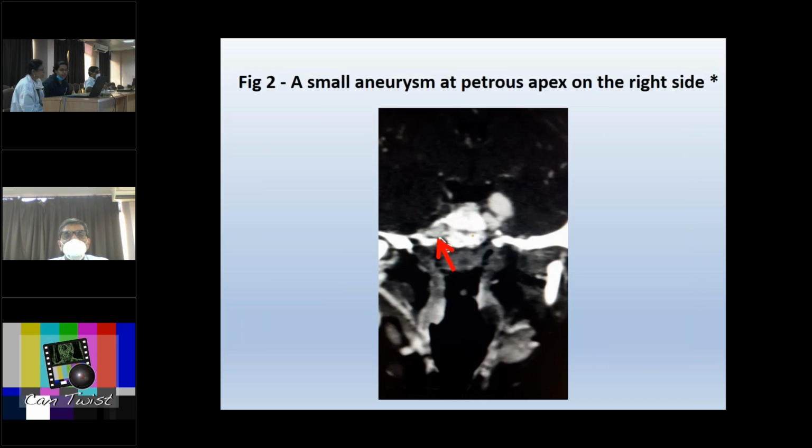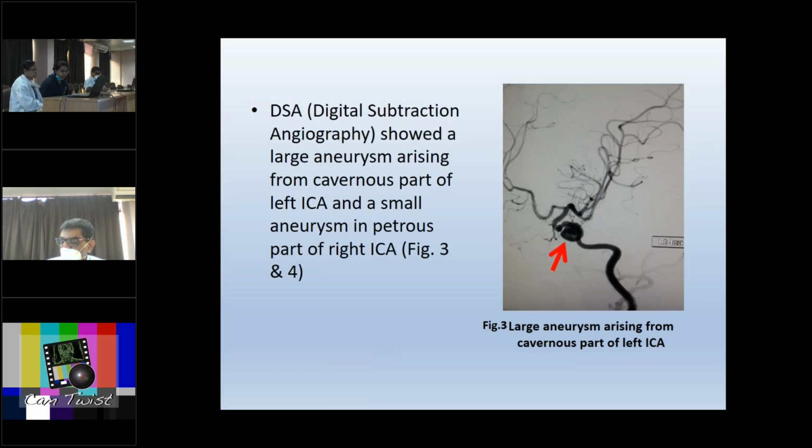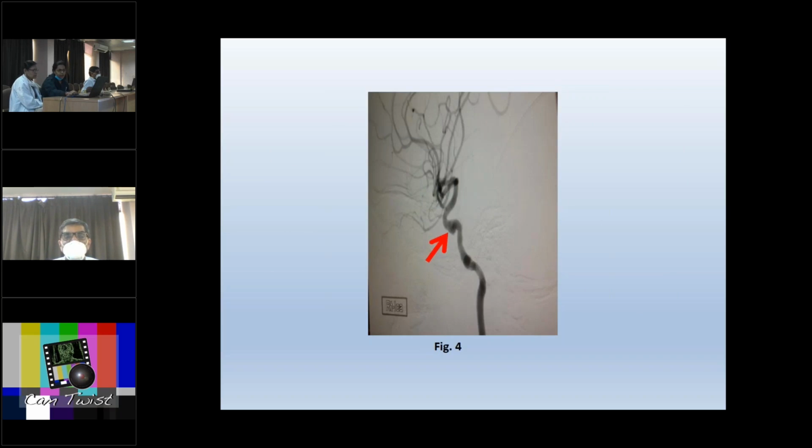Also, there was a small aneurysm at the petrous apex on the right side ICA. Mycotic aneurysms are known to be present at multiple locations. So in this case, we had bilateral aneurysms. A DSA was done, which showed a large aneurysm arising from the cavernous part of the left ICA and a small aneurysm in the right ICA as well.